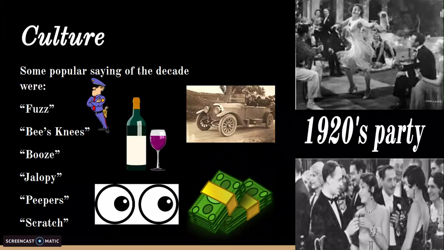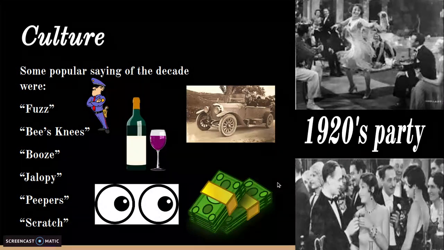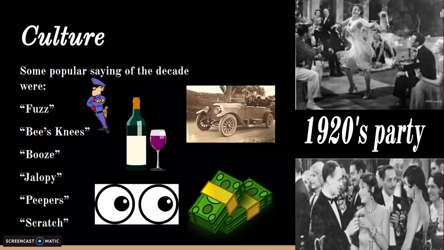Now, next is culture. Some popular sayings of the decade were fuzz, which meant police, the bee's knees, which kind of meant like cool or attractive, booze, which meant liquor, jalopy, which meant like this old rundown car, which was like garbage, peepers, which meant eyes, and scratch, which meant money. And these pictures here are people at a party, kind of dancing, part of the culture at the time. As I said, the illegal liquor, the short hair flappers, short dresses, and a lady dancing there.